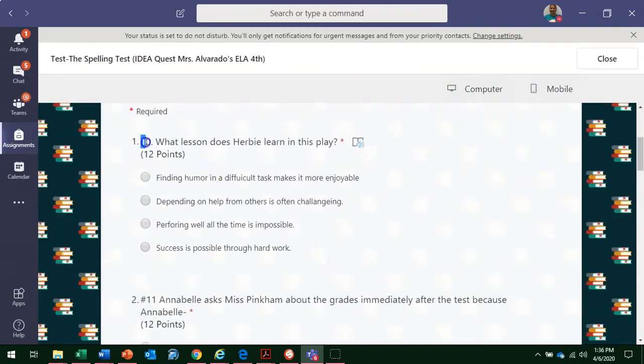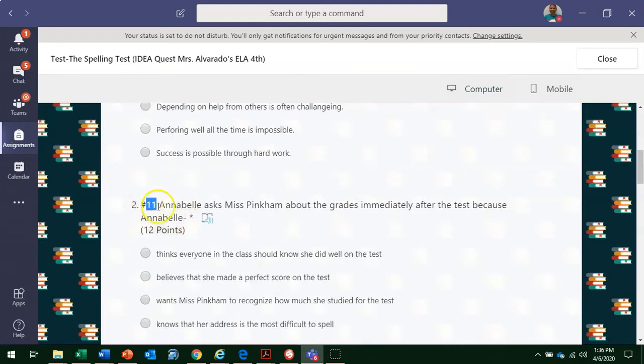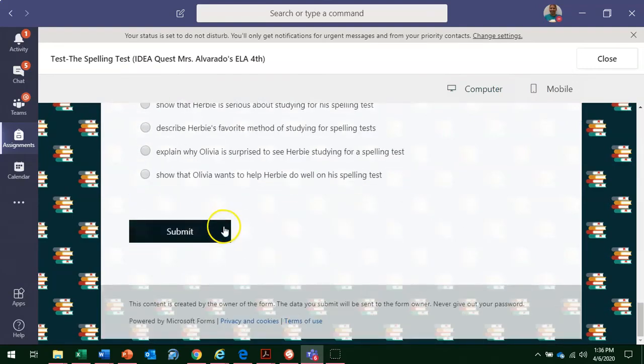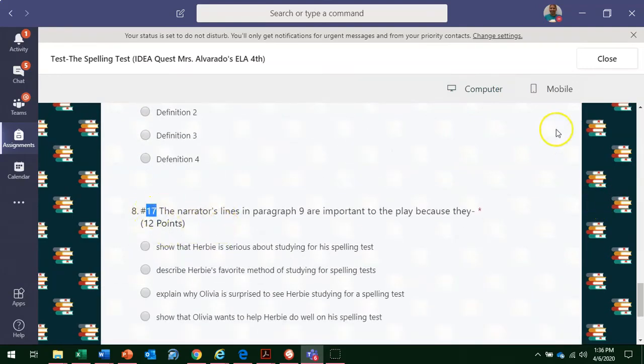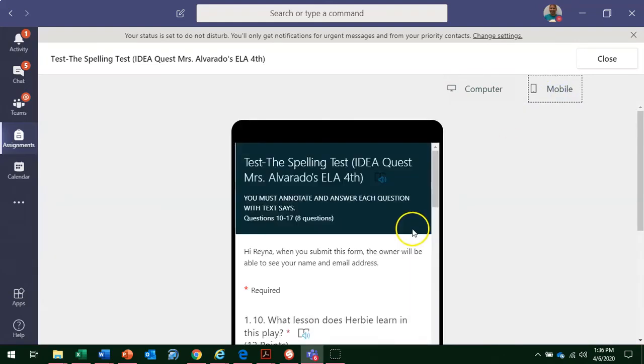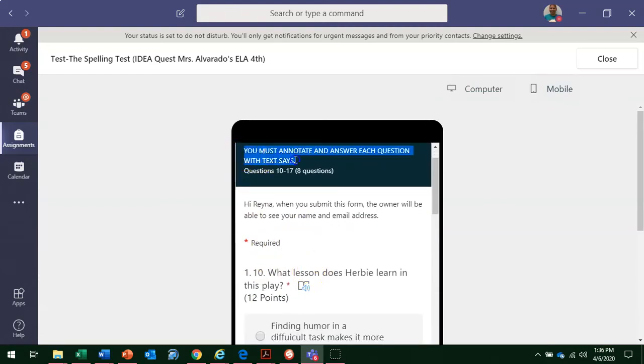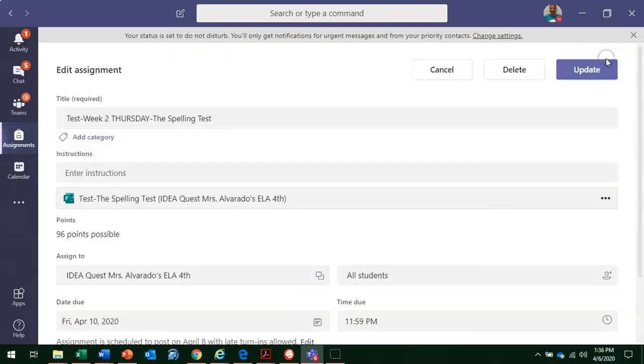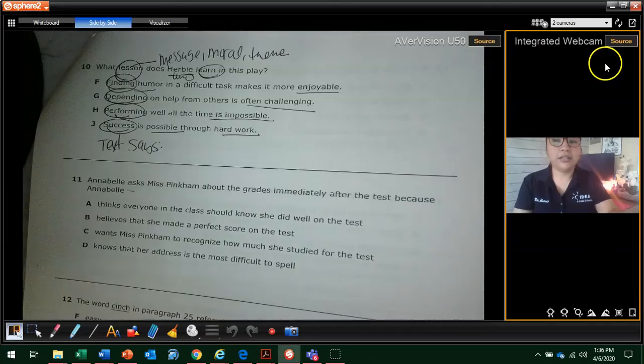So I even number them for you. Number 10, number 11, all the way to number 17. If you're using your cell phone, it's going to look the exact same way. Number 10. And look what I put here. You must annotate and answer the questions with text sets. 10 through 17. Super duper easy. And that's it. You're done for this week.